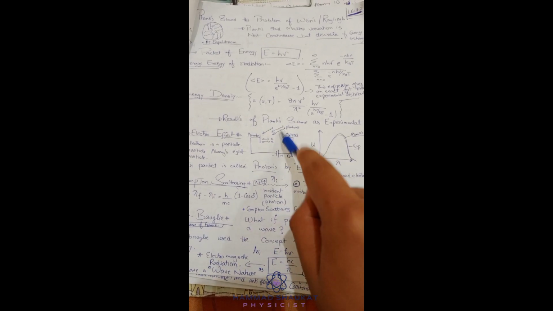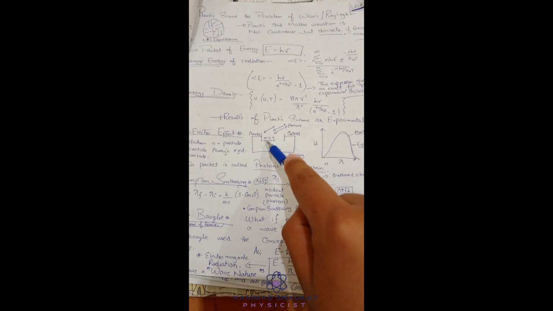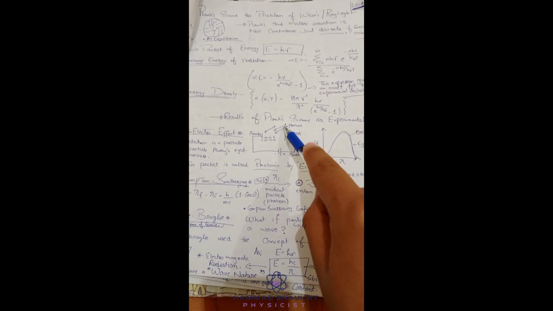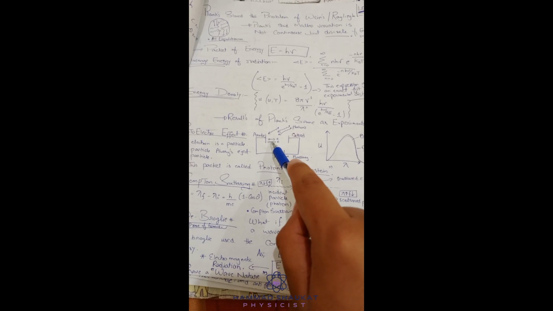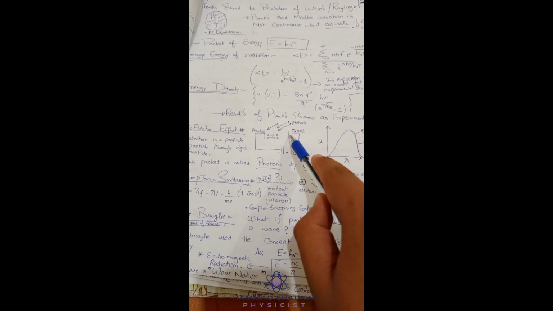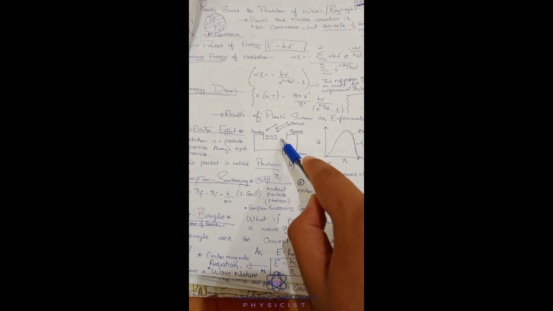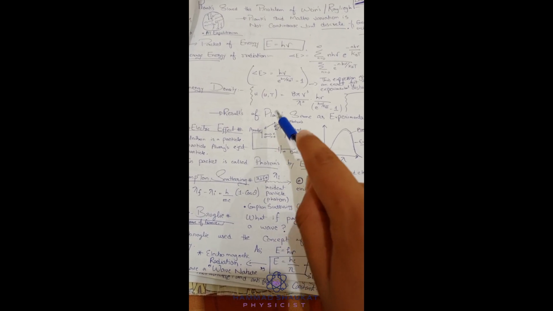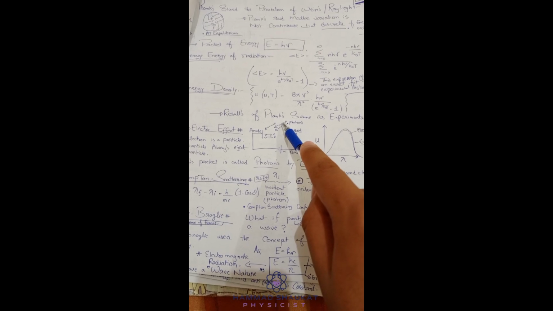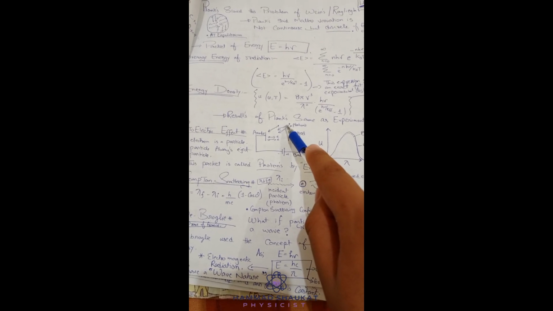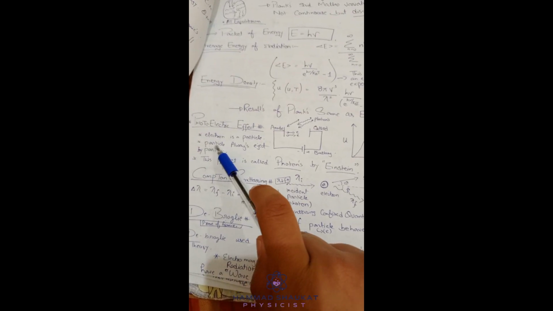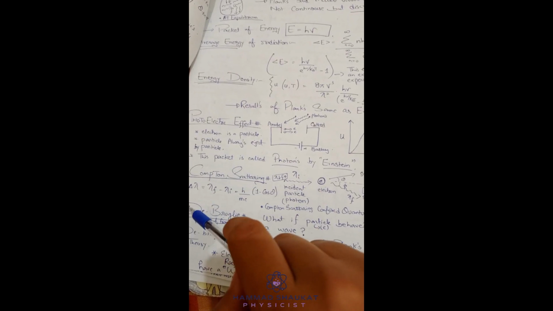So if this photon is a particle, and the electron is already a particle, this is the only chance that these electrons will start emitting. Since electrons are emitting, we can conclude that these photons are also particle in nature. That's why we say a particle always ejects a particle. So from this experiment we can say the particle nature of light.